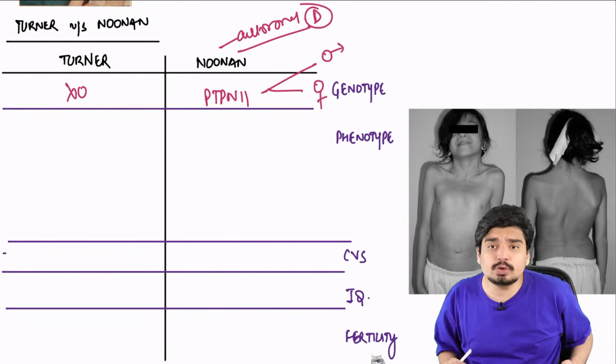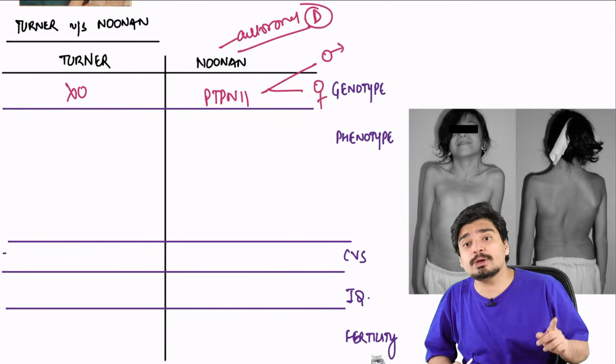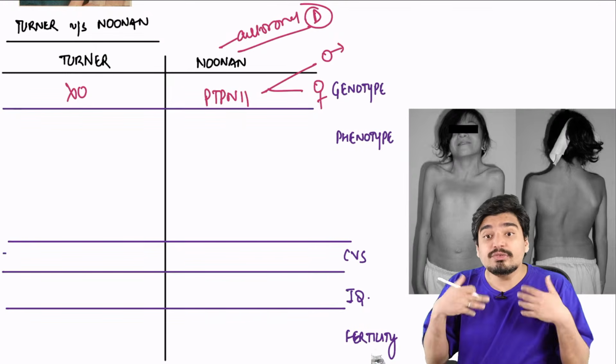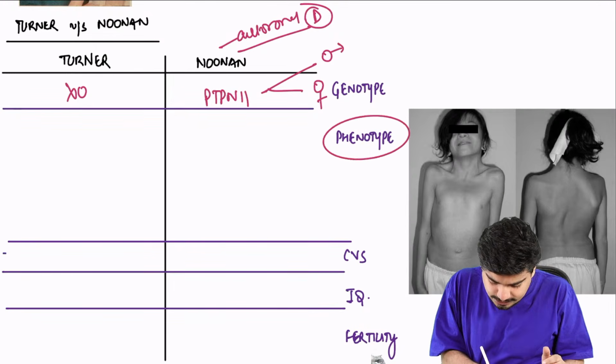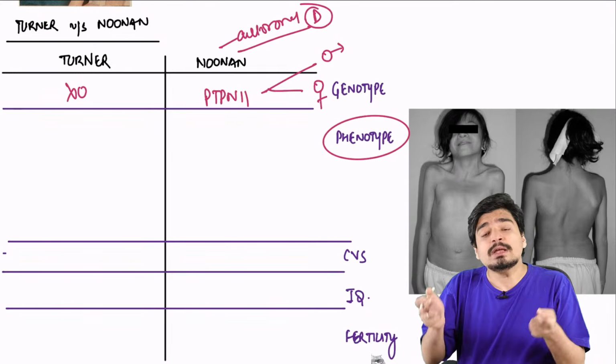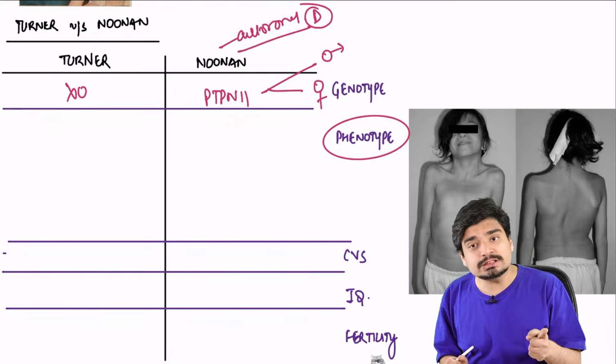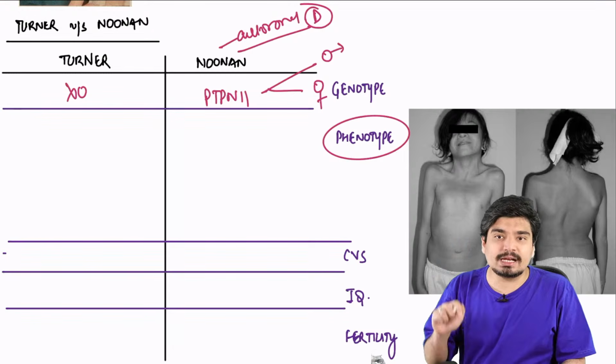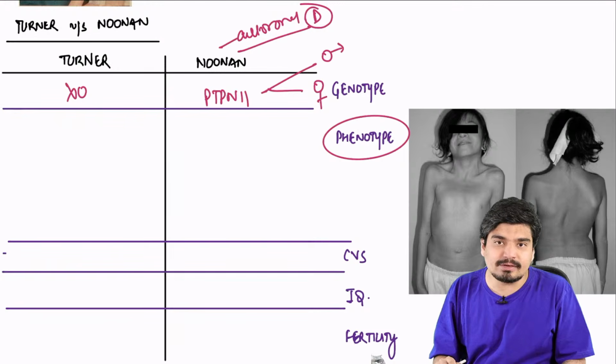Then why am I comparing the two? I'm comparing because the physical features of Turner and Noonan are the same. Physically means phenotypically. The physical appearance is the same. The cause is different. Turner's occurs because of monosomy X, XO. Noonan occurs because of PTPN11 mutation.